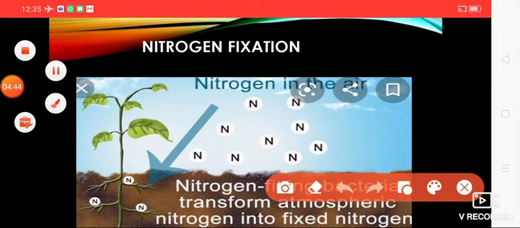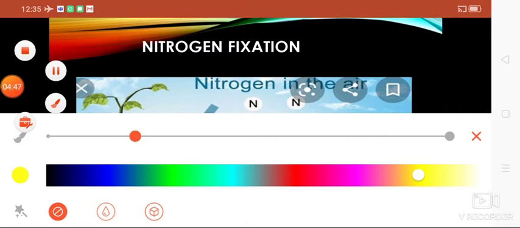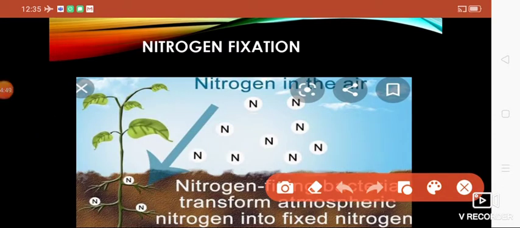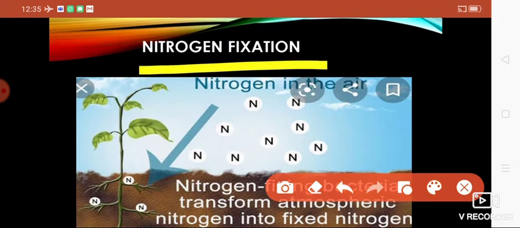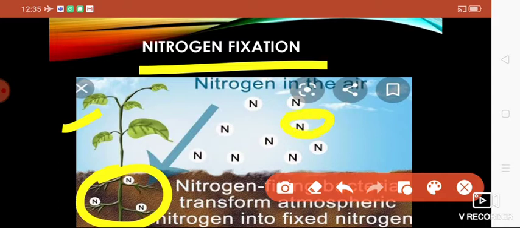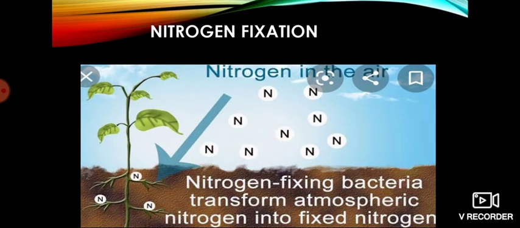Now, we are going to discuss a very important part of the beneficial microorganisms. It is nitrogen fixation. There is a bacteria which will fix the nitrogen inside the soil, and so the soil will become fertile and plants will get very good nutrition. Here the N represents nitrogen.